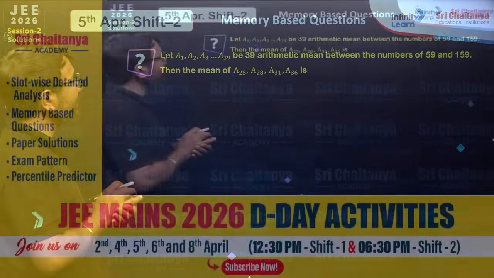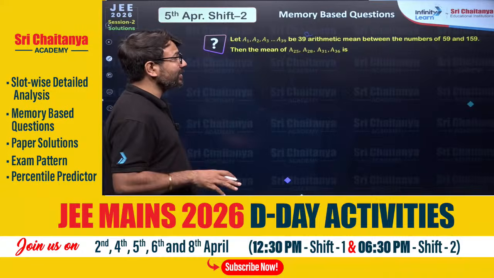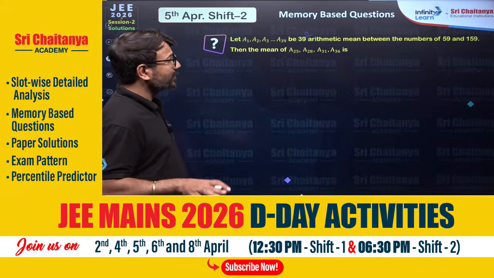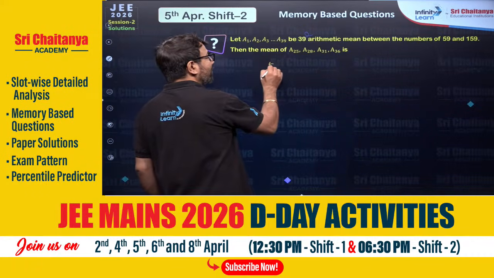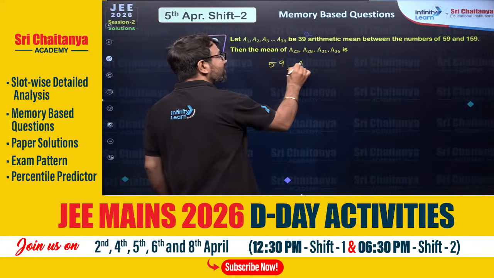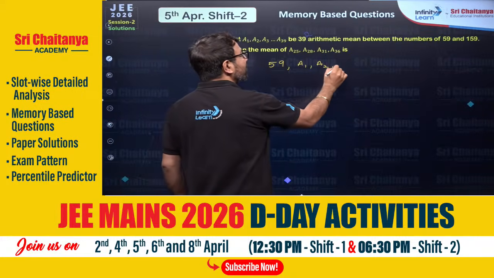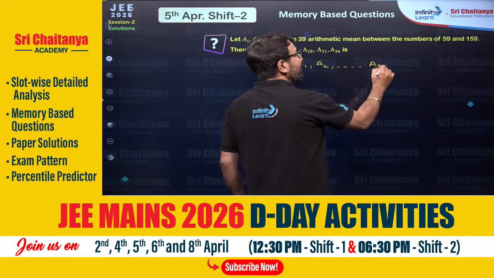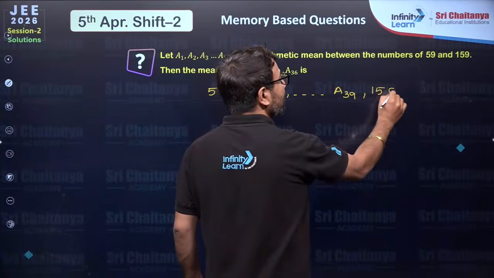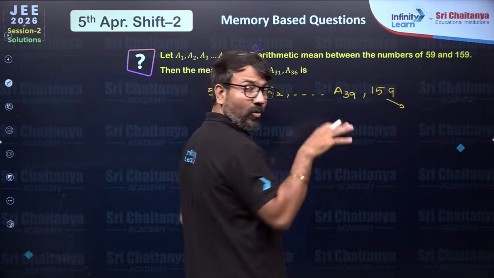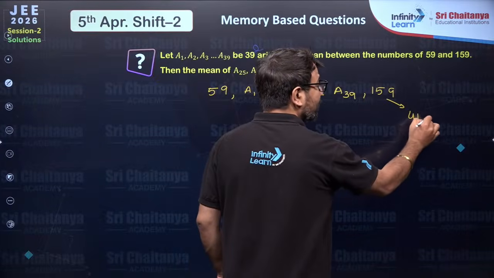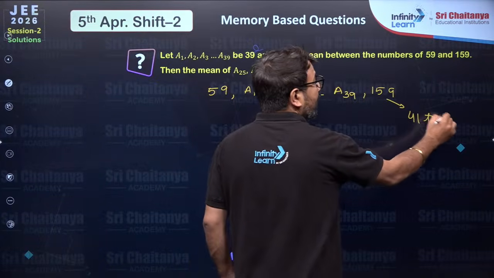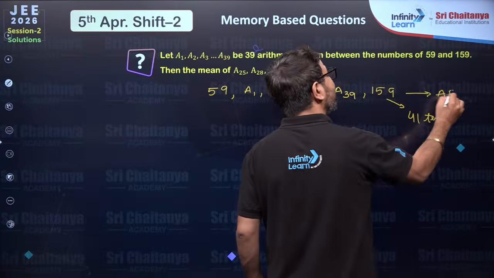They have said that these are the 39 arithmetic means between the numbers 59 and 159. So 59 is the first number, and then in between them you are observing that 39 numbers are there, and the last number is 159. So overall how many terms will be there? 41 terms. And these 41 terms will be in which sequence?